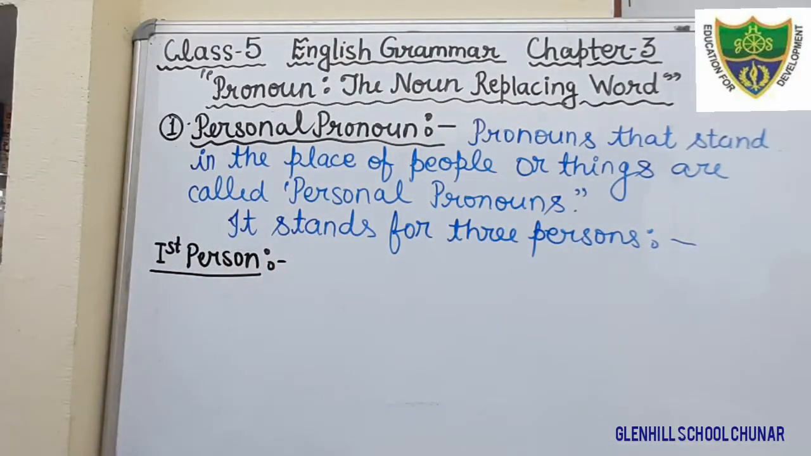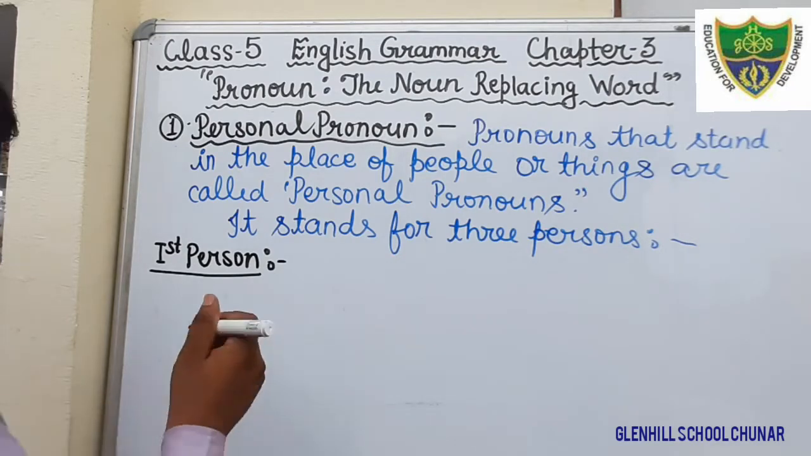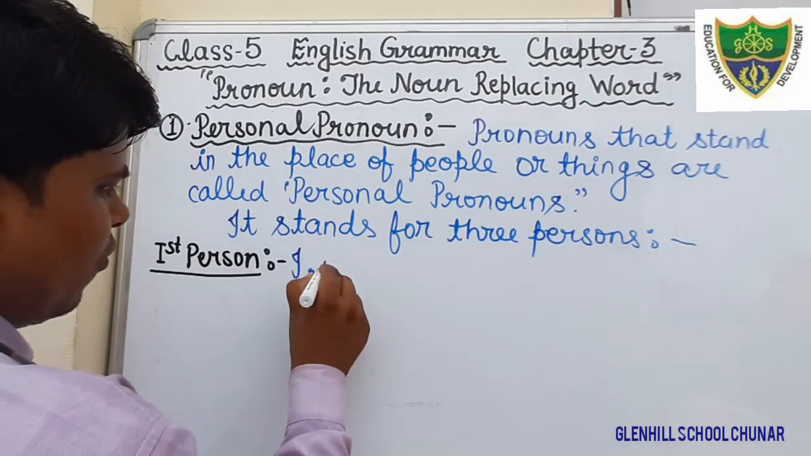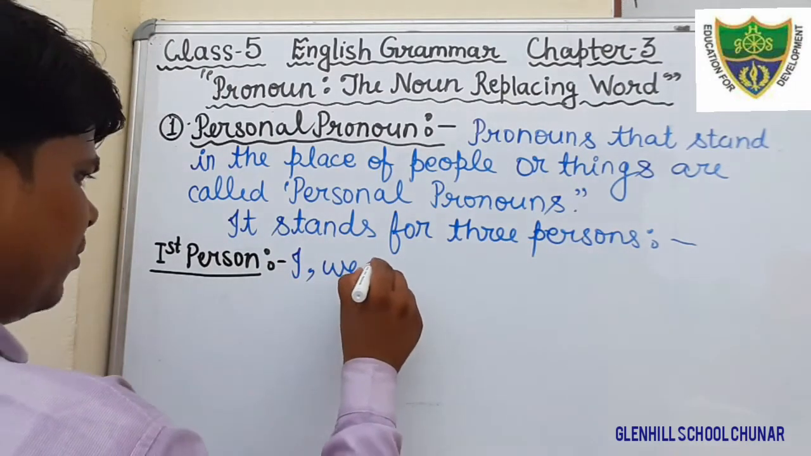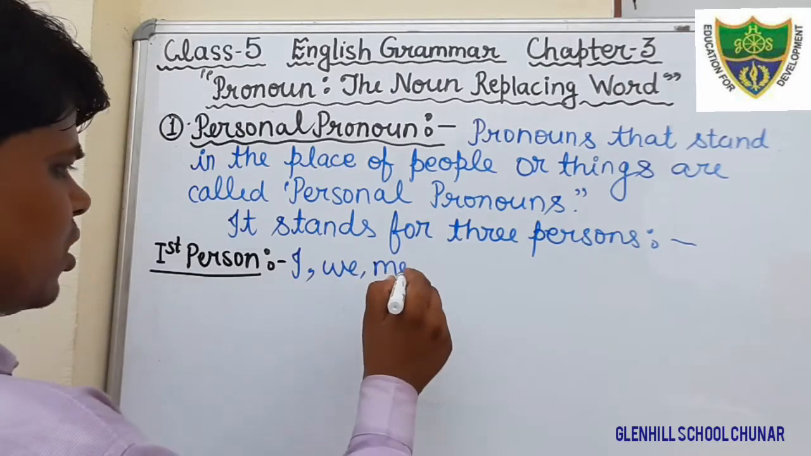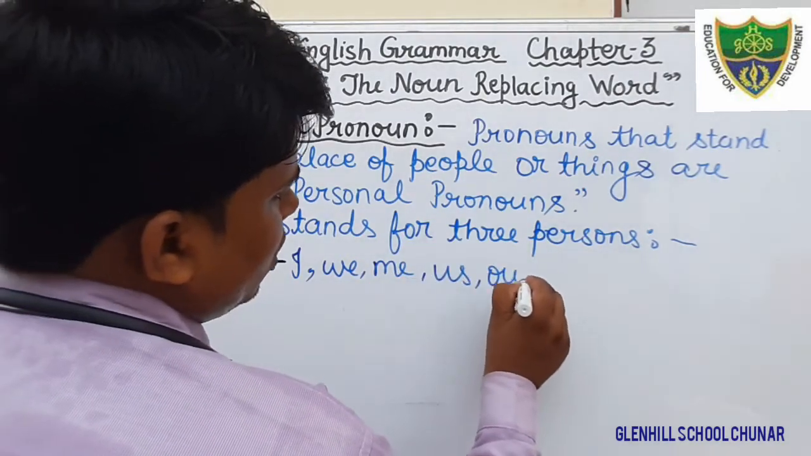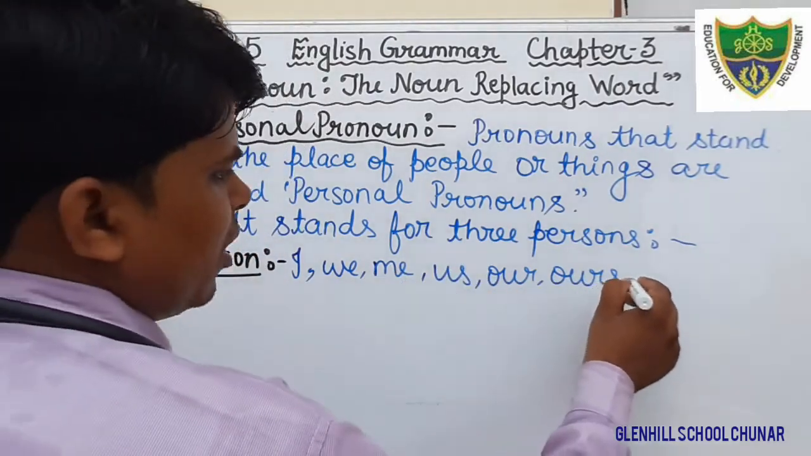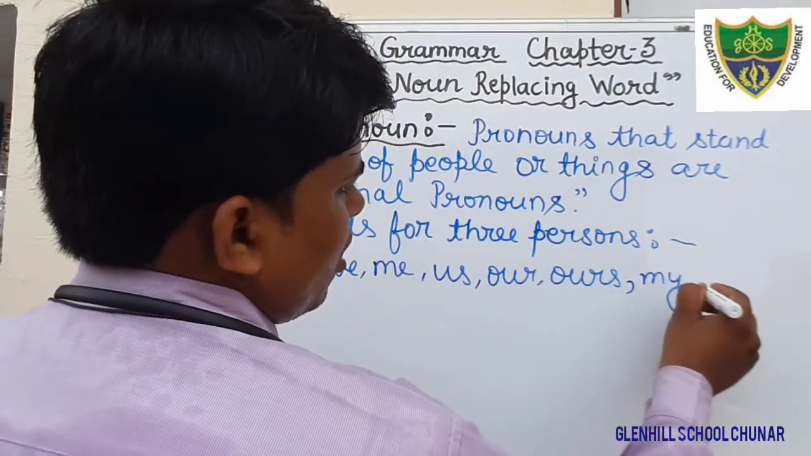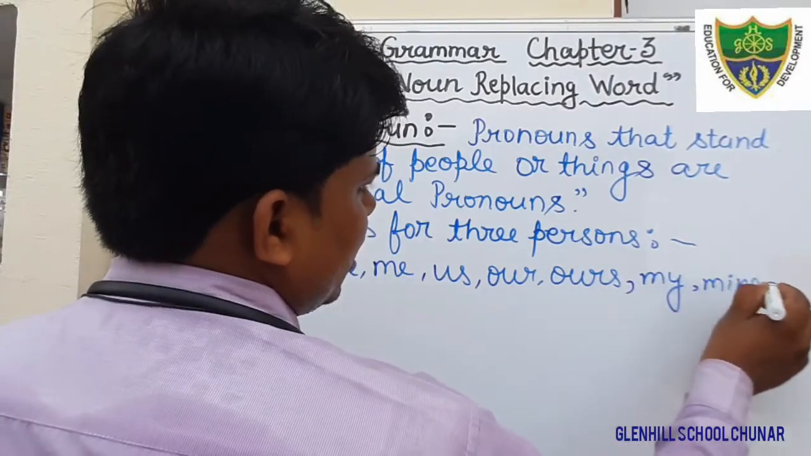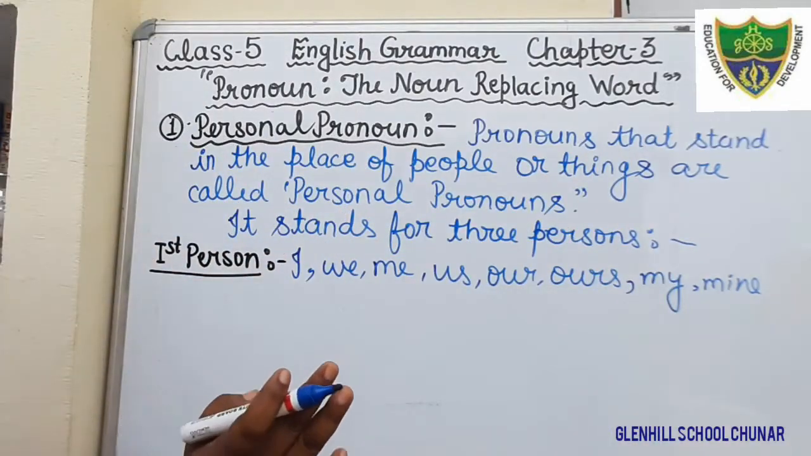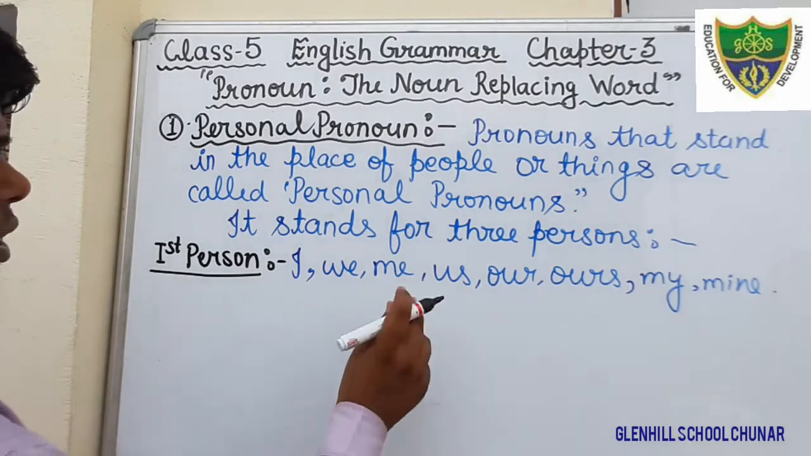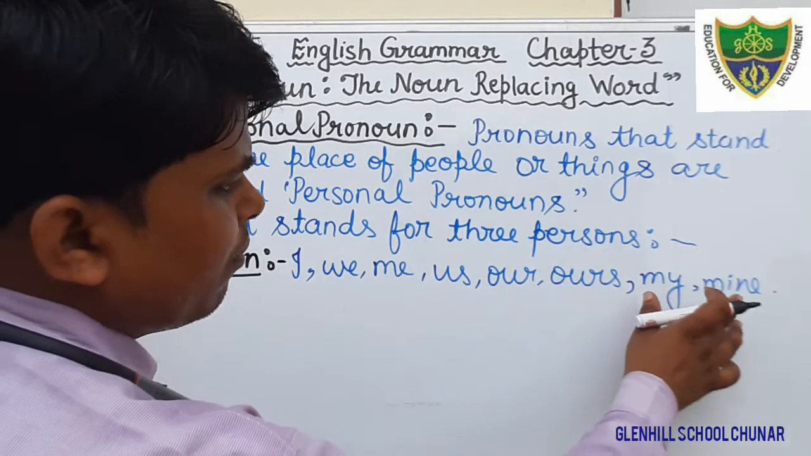Just write down what are first person, second person, and third person. Here in the column of first person we will write I, we, me, us, our, ours, my, and mine. Okay, student, these are the first person pronoun: I, we, me, us, our, ours, my, mine.